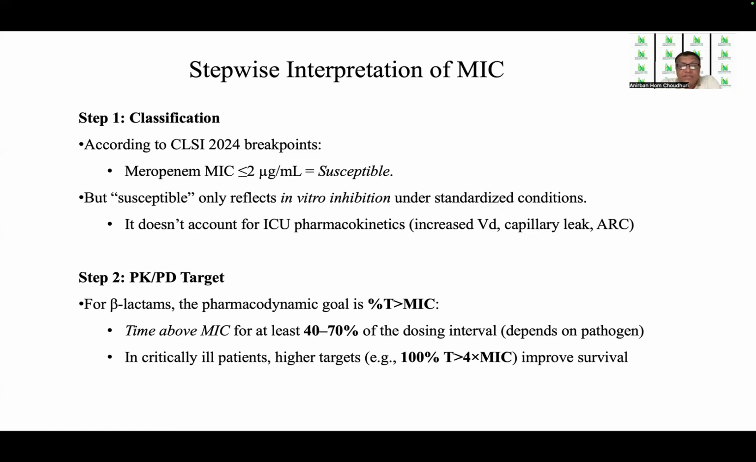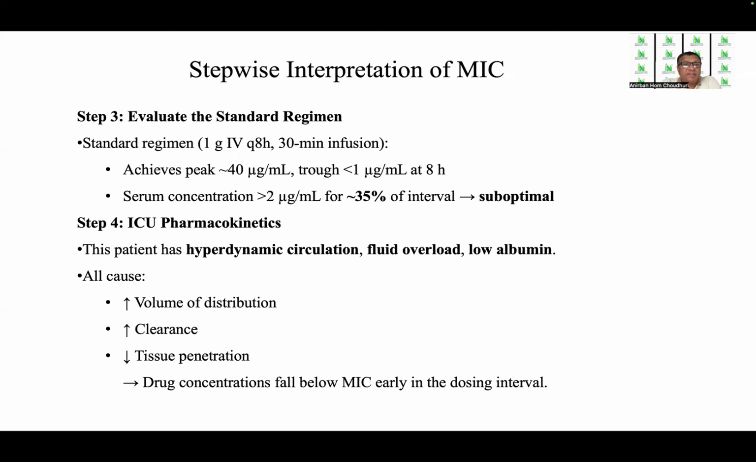In critically ill patients, even higher targets improve survival. That is, instead of 40 to 70%, if it is 100%, that is, the concentration is more than 4 times the MIC, that is found to improve survival because this increases the cidal effect of the drugs. So as a result, the persisters come down, so there is less chance of recurrence.